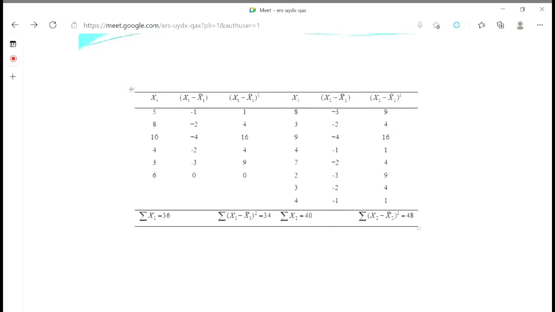Okay, now you see this slide. It is a table, and in this table, x1 means the decrease in body weight. X1 minus x1 bar means 5 minus x1 bar, that will be 36 upon 6, that will be 6. So 5 minus 6, that will be -1. Then 8 minus 6, that will be +2. Like this. Then we have squared that value, and the same thing we have done for the x2 also. Okay, just see. Any confusion in this table?